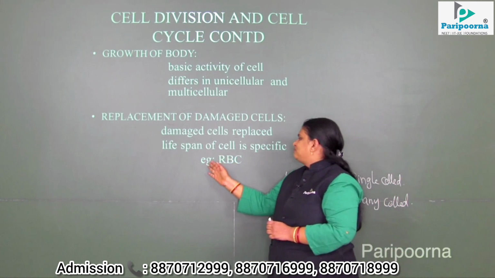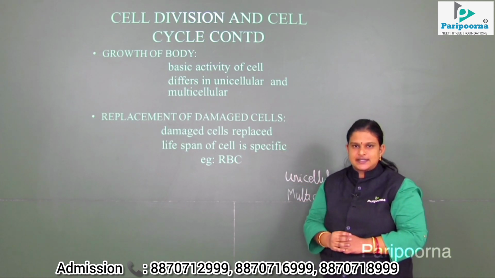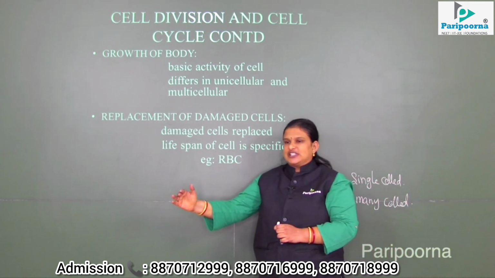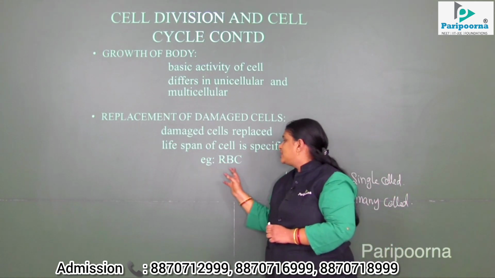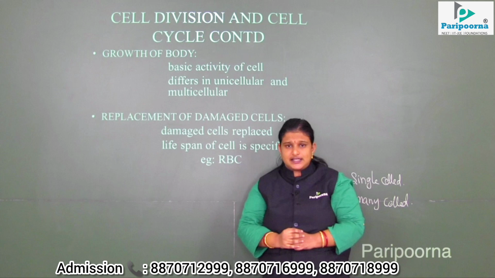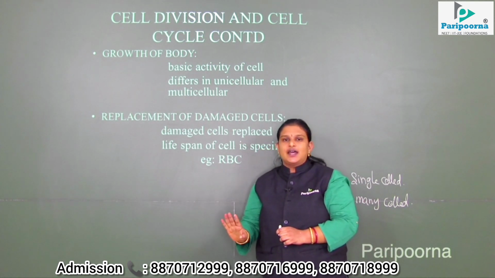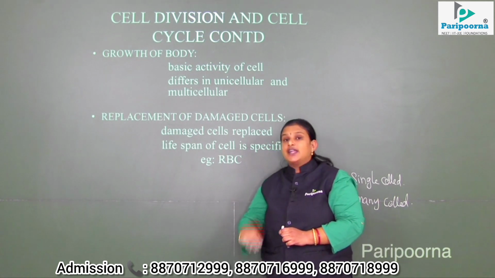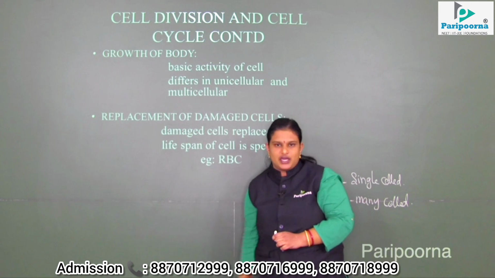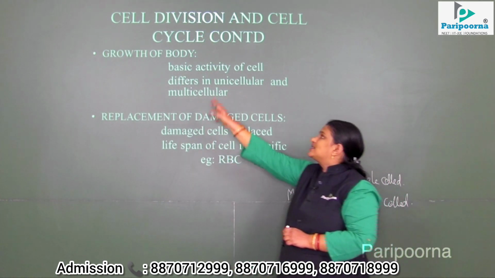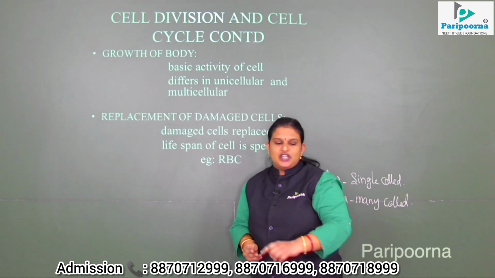For example, RBC. So what is that? Red blood corpuscles. What happens when the red blood corpuscles reach 120 days? We can say that the lifespan of red blood corpuscles, for example, is 120 days. So once the 120 days is over, it will directly go to the spleen and be destroyed by itself, and a new one comes from the bone marrow of the living organism. And that is done by the process called cell division. I think you are very clear with this. Understand? Then we'll go for the next one.